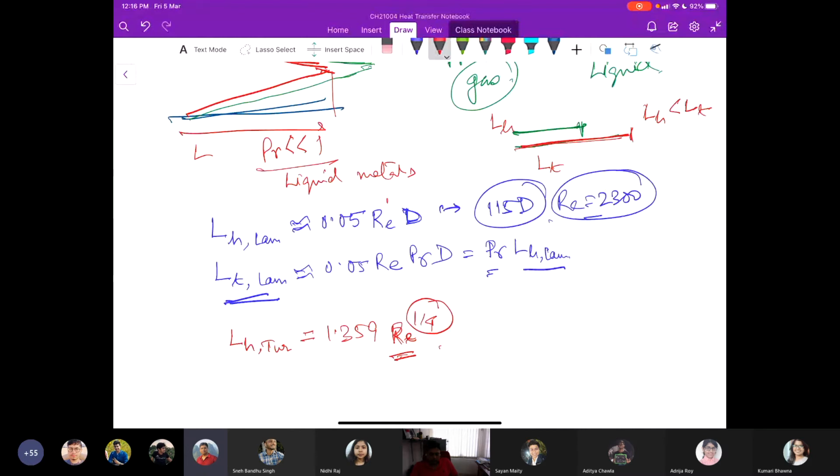If you just replace the values to test this, with a Reynolds number of 10,000, this expression gives an estimate that LH would be in the range of about 11 times the diameter. And if you increase the Reynolds number to 10 to the power 5, this hardly goes to 43 times the diameter.